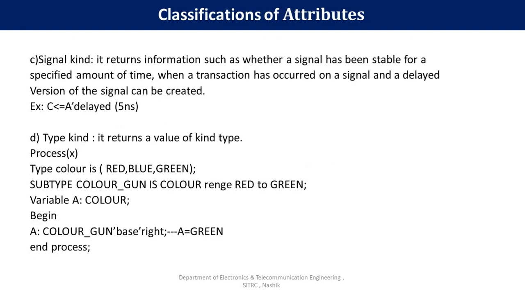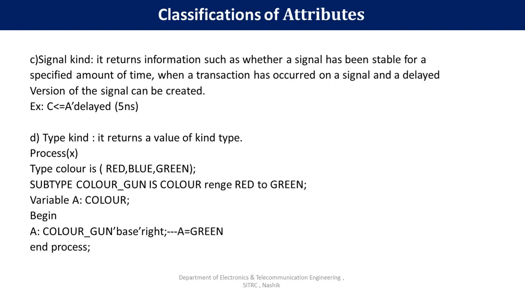Next is the signal kind of attribute. It returns information such as whether a signal has been stable for a specified amount of time, when a transaction has occurred on a signal, and a delayed version of the signal can be created.